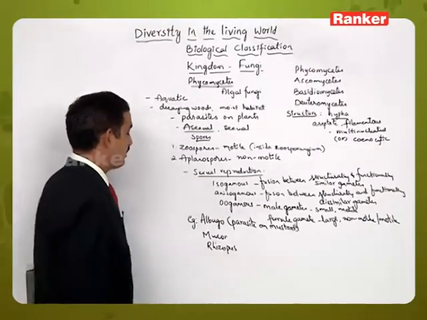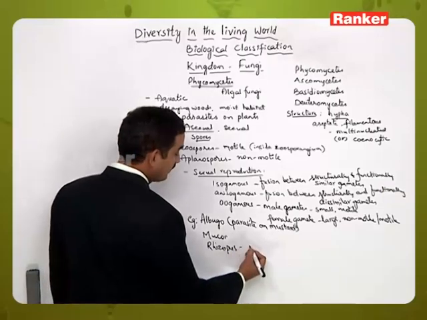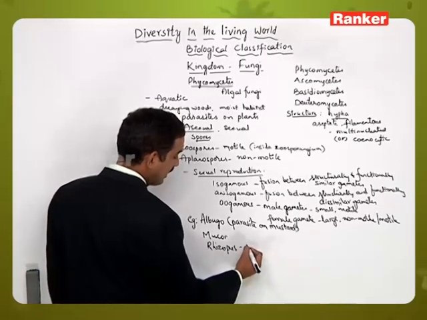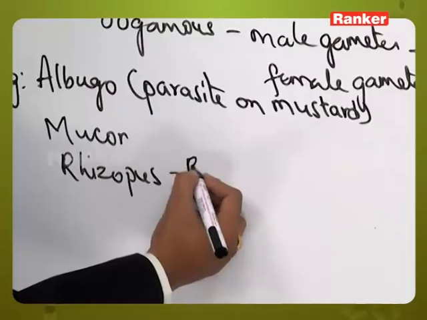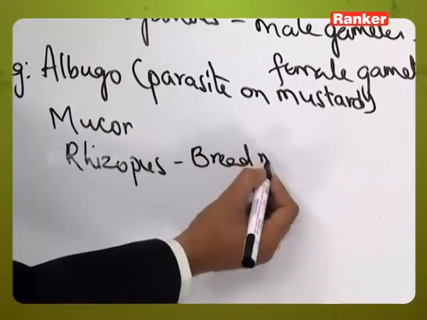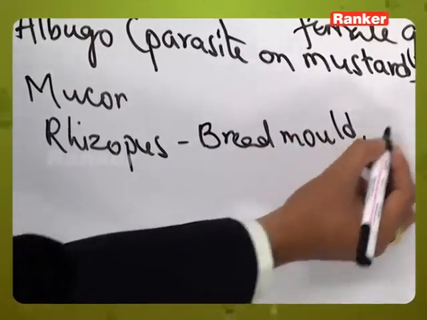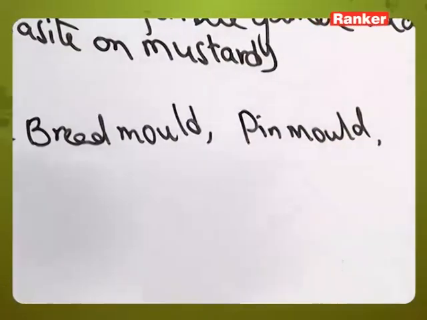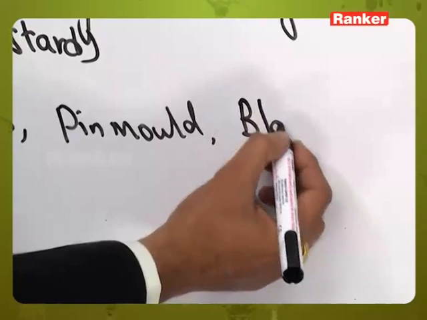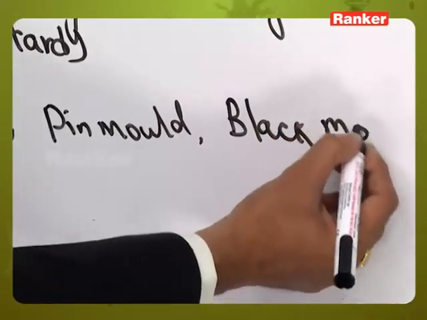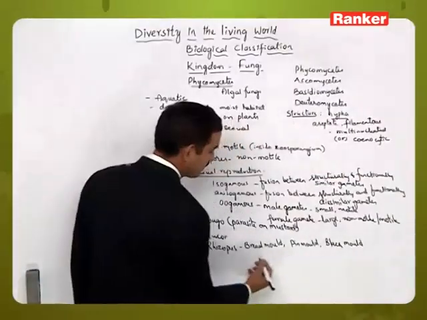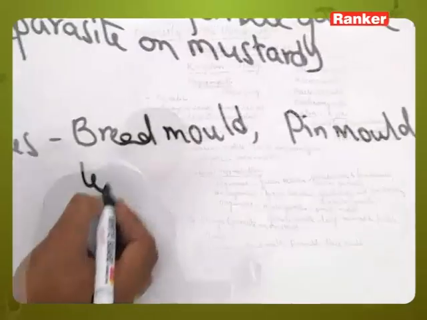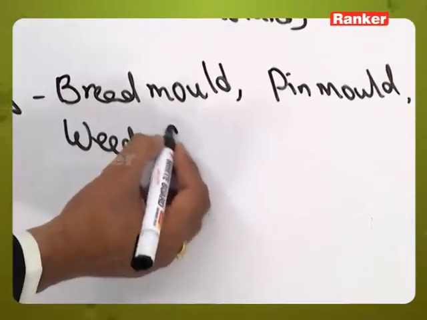So Rhizopus is the one which will grow on the stale bread, and which is considered to be the bread mold, pin mold, or black mold. Sometimes it is considered as a weed of the laboratory.